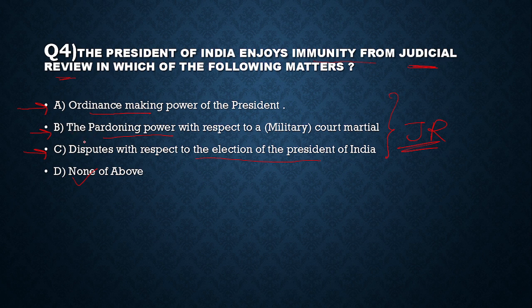Look at the statement 2. The pardoning power with respect to military court-martial. Article 72 of the Constitution empowers the President to grant pardons to persons who have been tried and convicted of any offence in all cases where the punishment or sentence is for an offence against a union law. Second, punishment or sentence is by a court-martial or military court and the sentence is a sentence of death. Right. So all this comes under the judicial review. The exercise of power by the President is subjected to judicial review, where the presidential decision is arbitrary, irrational, malafide or discriminatory.